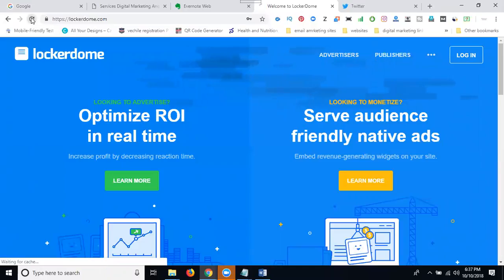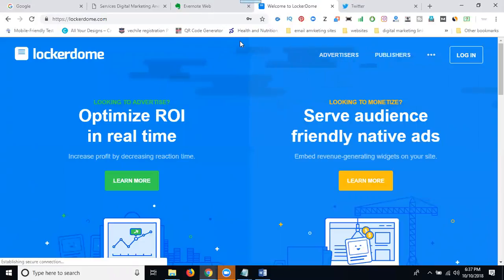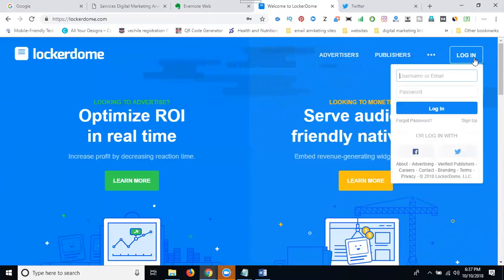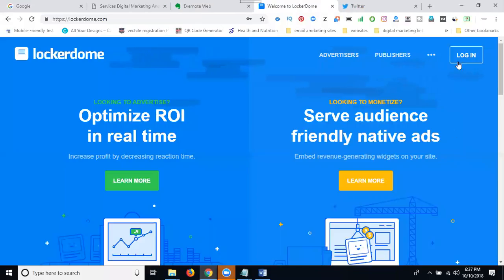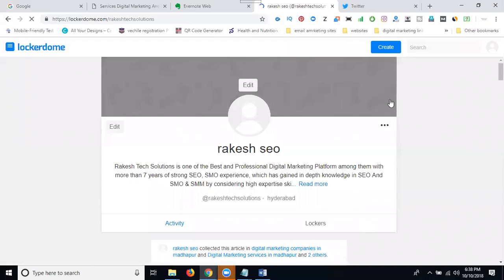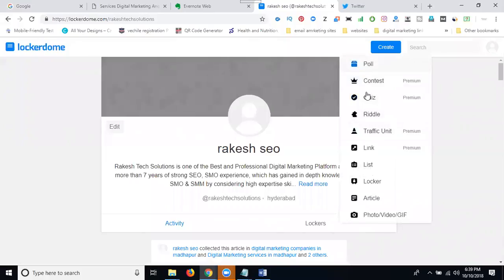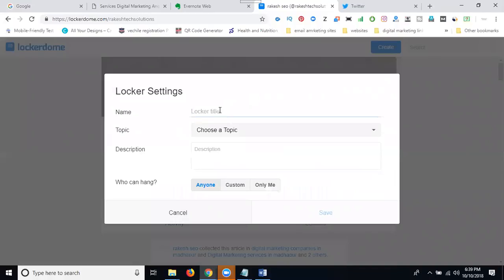Then click refresh. Log in here. So this is not login. Just click sign up for your account here. Wait for a few seconds. See here, the account is logged in. In Lockerdom, you can promote only through lockers. Locker is called your keywords. First of all, create. What is the first one called? Create your lockers. Click lockers. And create a locker here.